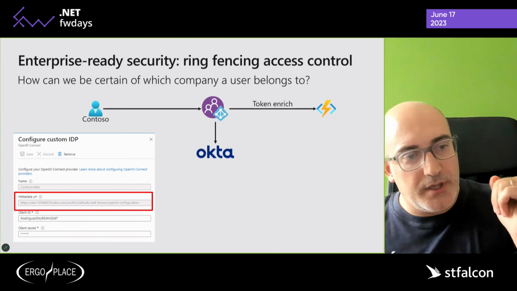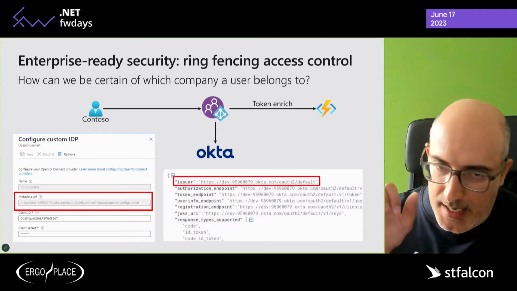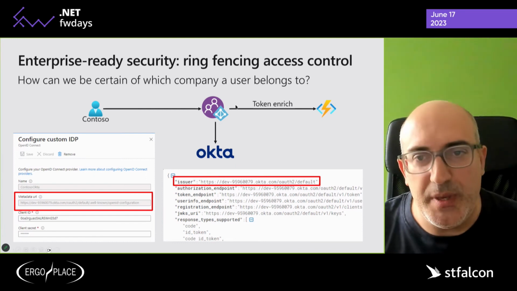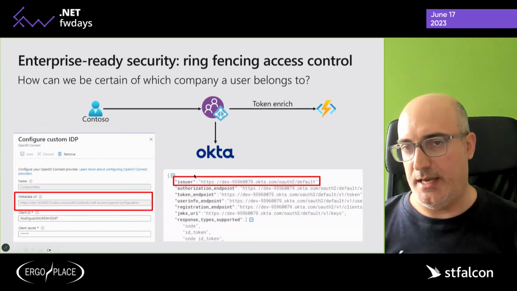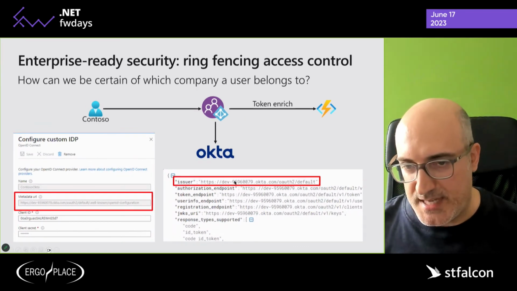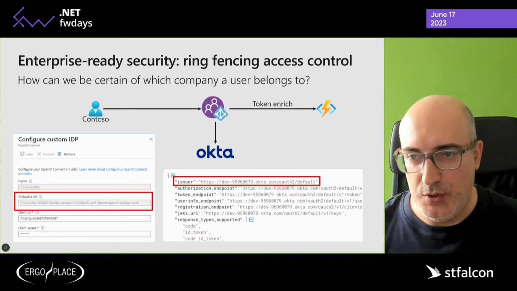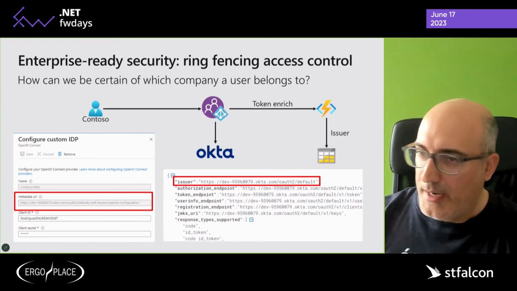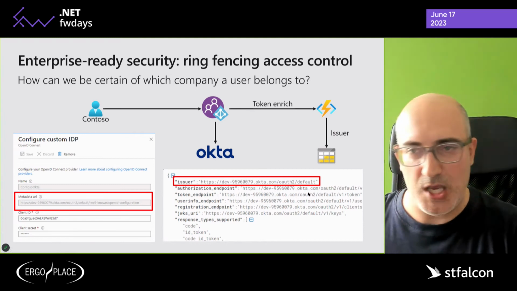In this metadata URL, if we navigate to it, there's a claim which is called issuer. This issuer needs to be unique within this instance of Azure AD, so there can't be two identity providers that have the same issuer. That makes it the perfect key to search on a database, on a table, whatever, and link this to Contoso.